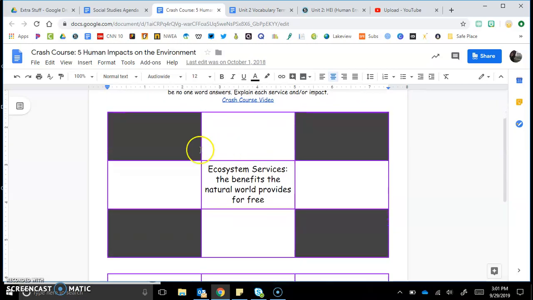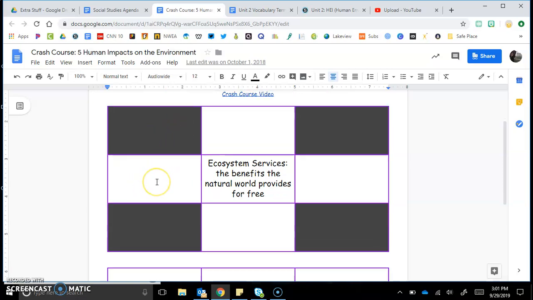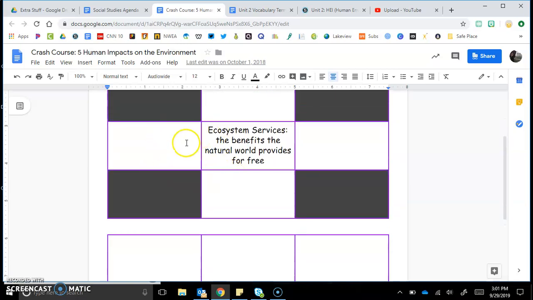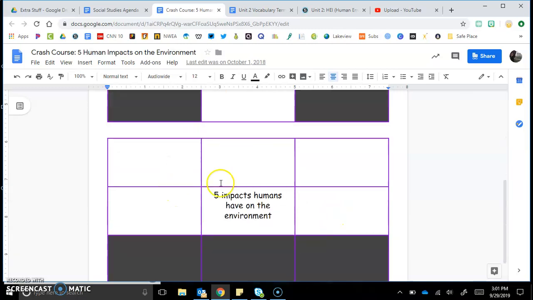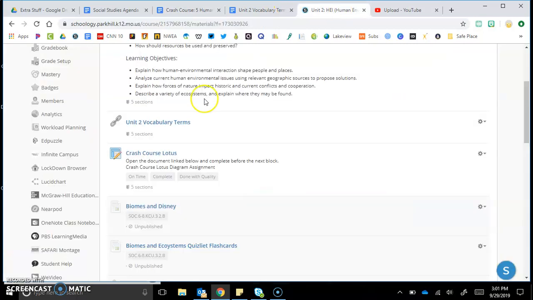There are two Lotus diagrams. Lotus diagrams will have a central theme in the middle, and on the outside you're going to put the pertinent information. The white boxes are where you are going to type that information, so don't write anything in these black boxes, just these white ones, okay? So you have 4 on this first Lotus diagram and 5 here on the second Lotus diagram, okay? When you finish that, you are going to come back to Schoology and submit it, okay, because it is an assignment, all right?